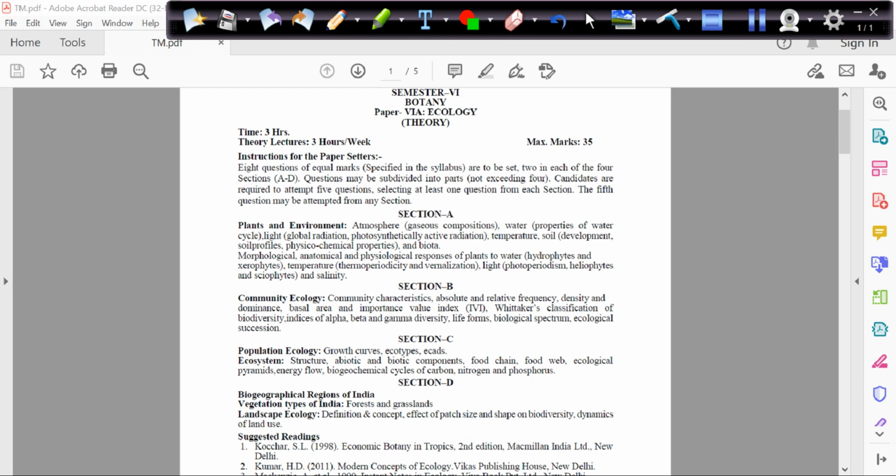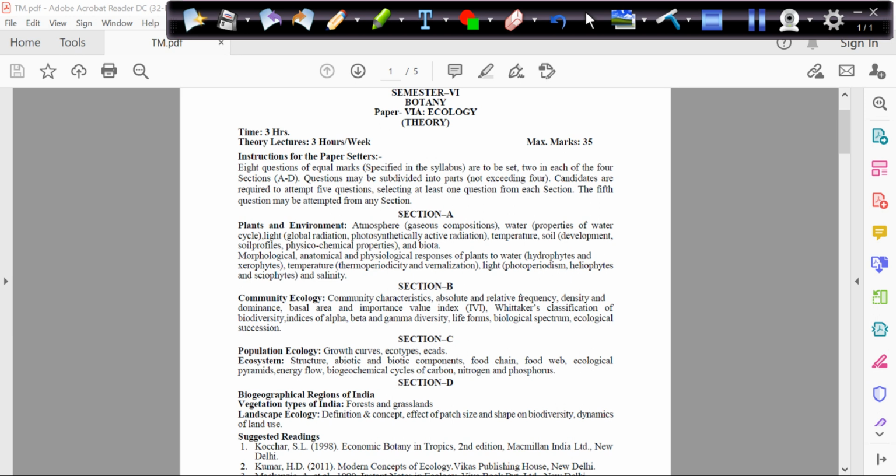So today we are going to start with the very first lecture of your theory, and I'll be taking up paper A, and that is related to ecology. So we will discuss various aspects related to ecology in this paper, and basically we will study it under 4 sections. And section A, that is for plant and environment.